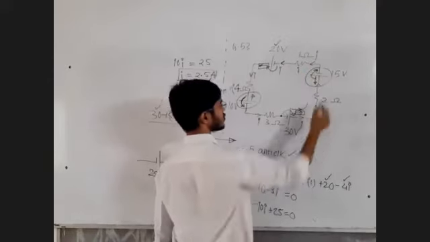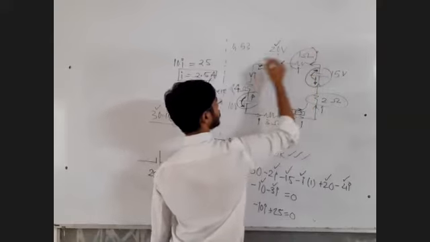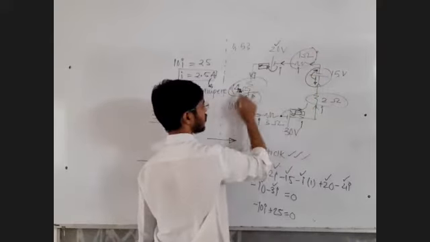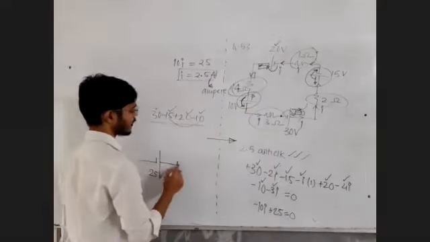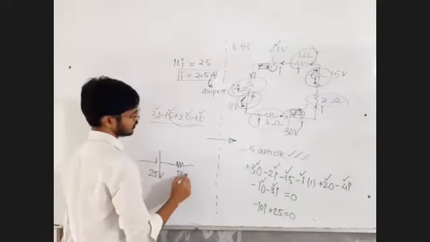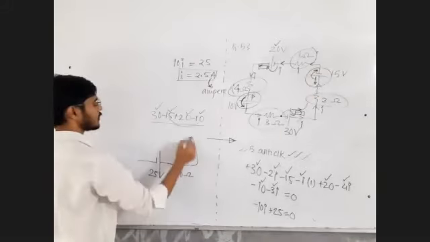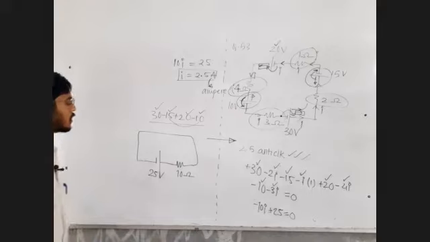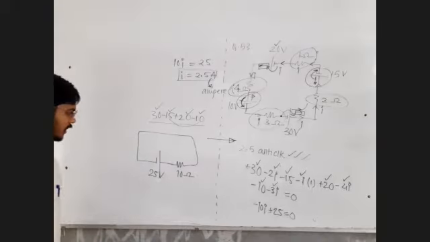So effective resistance: 2 ohm plus 1 ohm is 3 ohm. 3 ohm plus 4 ohm is 7 ohm. 7 ohm plus 3 ohm is 10 ohm. So this battery is experiencing a resistance of 10 ohm and the circuit is complete. What is the resistance experienced by this battery? 10 ohm. What is the current sent by this battery?